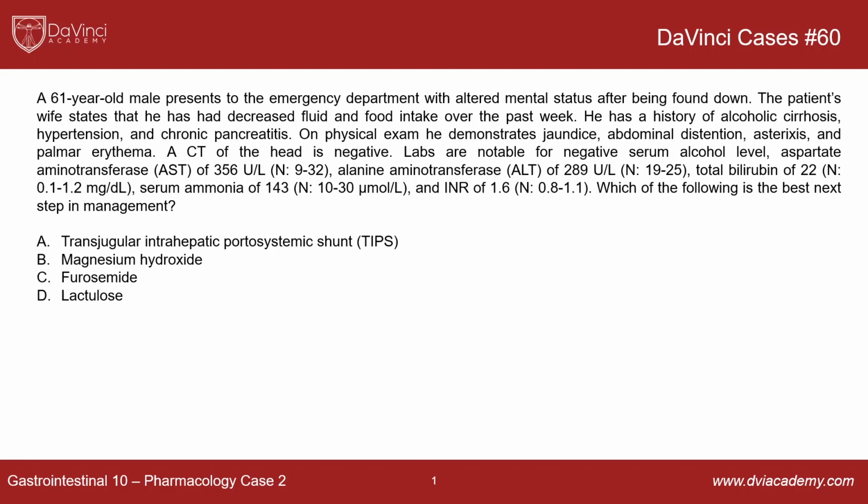So for this case, we have a 61-year-old male presenting to the emergency department with altered mental status after being found down. Whenever someone is found down, or coming in with altered mental status, you obviously want to rule out any kind of neurological etiology. That's oftentimes what it is, and you especially want to rule out things that are going to kill somebody or incapacitate somebody pretty seriously, like an intracranial bleed or a stroke. That's why these patients often get head imaging.